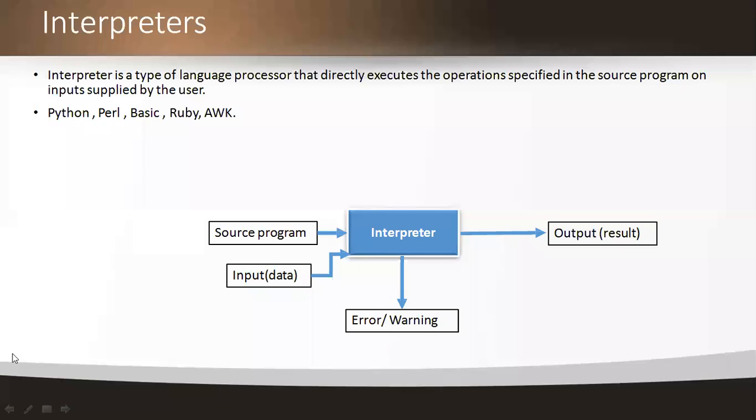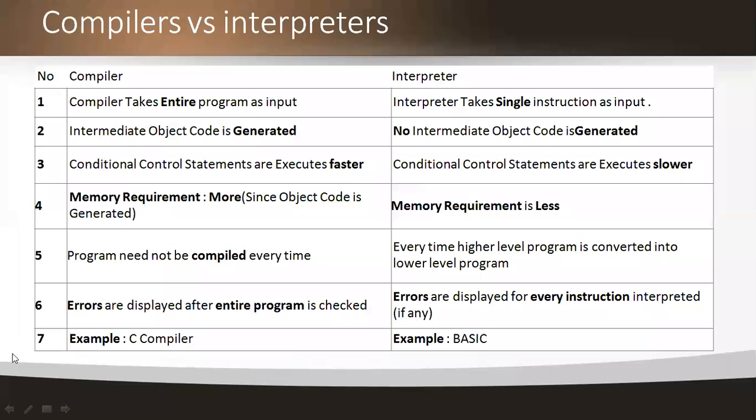And then the next most important concept, that is compilers versus interpreters. Now we are going to differentiate between the two types of translators. The first one is a compiler and the second one is an interpreter. In the compiler, for example, I am having 20 lines of code. At a time I am compiling the whole program.